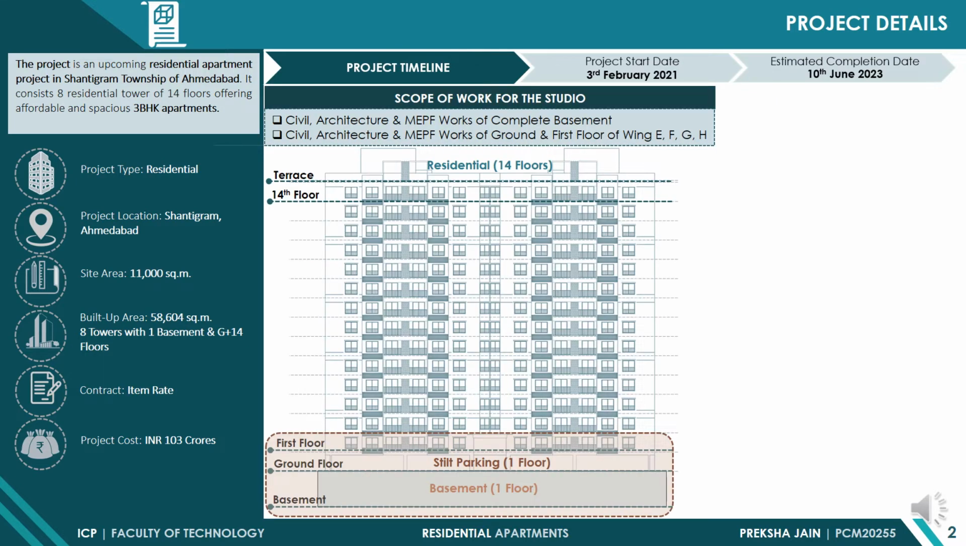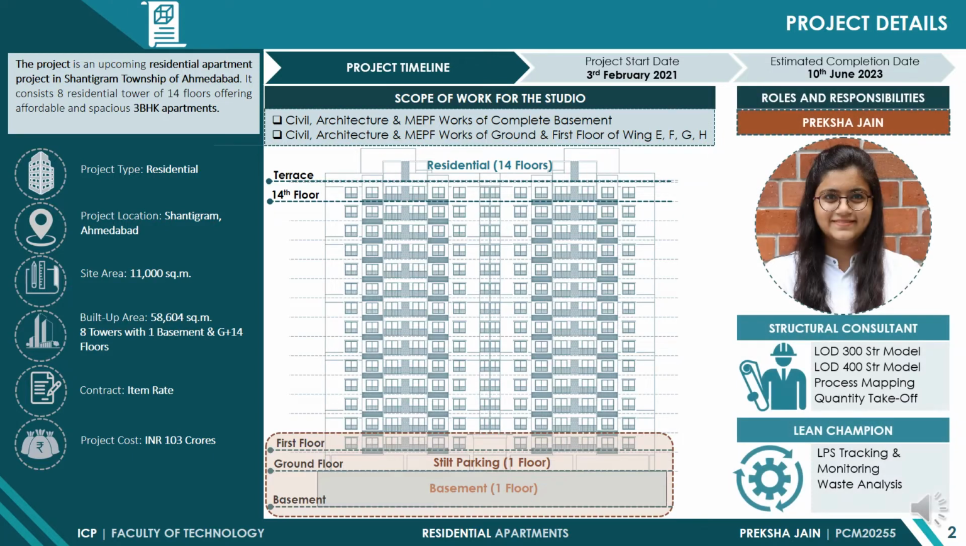The scope of work undertaken for this studio consists of civil, architecture and MEPF works of complete basement and ground and first floor for 4 towers. For this studio, each group member played role of different design consultant. I, Preksha Jain, played a role of structural consultant and the lean champion.